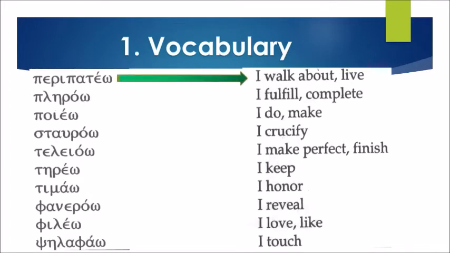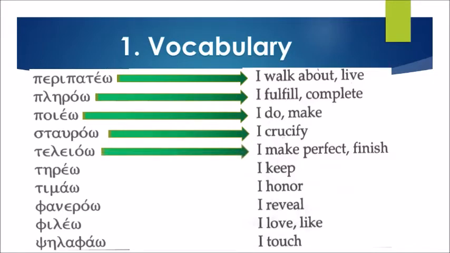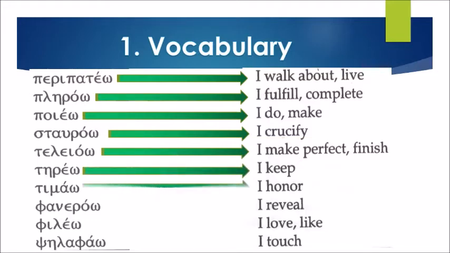Pleiruo, I fulfill or complete. Poieo, I do or make. Stauroo, I crucify. Teleo, I make perfect or finish. Tereo, I keep. Timao, I honor.